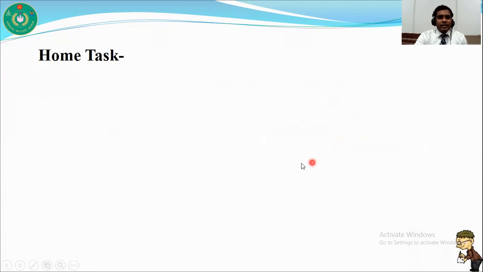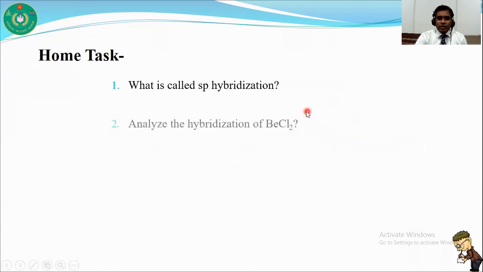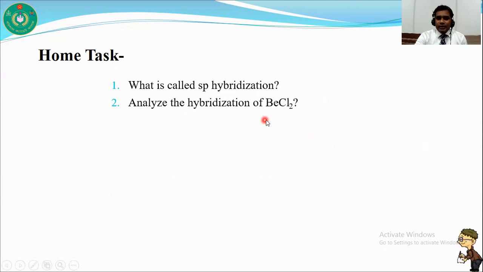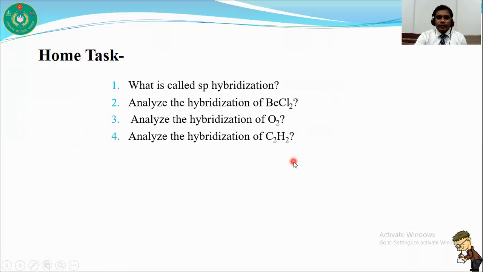I have a home task for you. Here are some questions for your home task. First one is, what is called sp hybridization? Analyze the hybridization of beryllium chloride. Analyze the hybridization of oxygen. Analyze the hybridization of C2H2. Analyze the hybridization of C2H4.